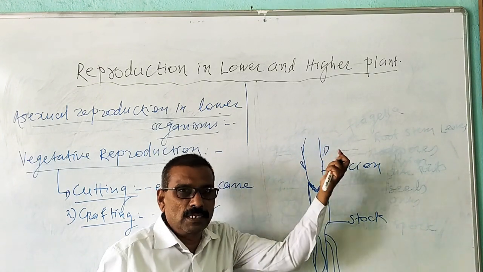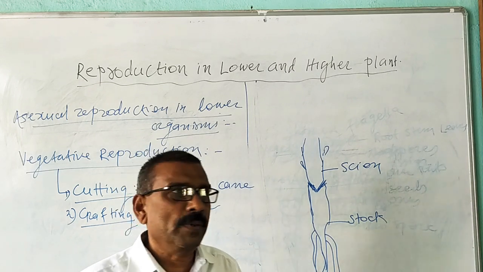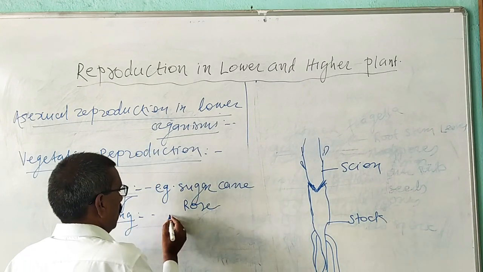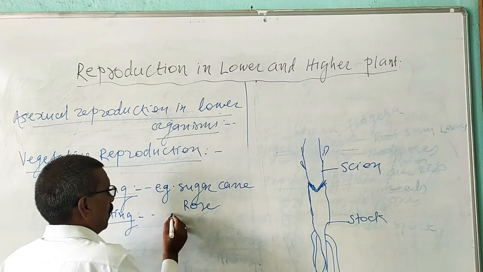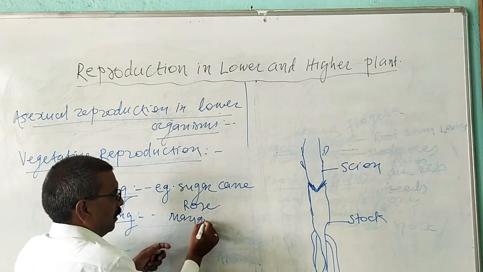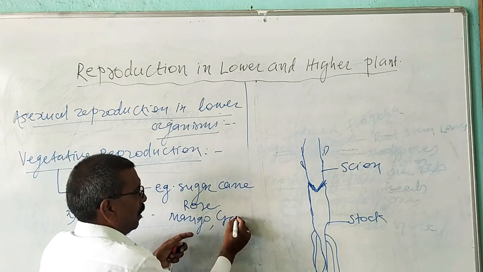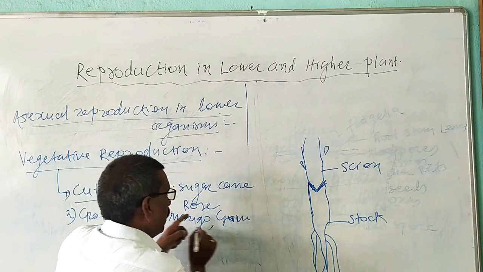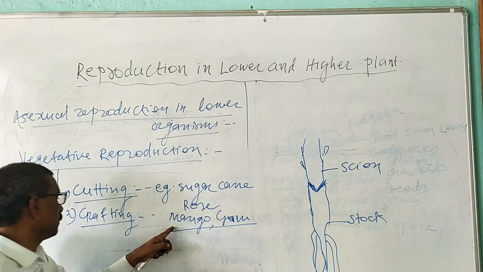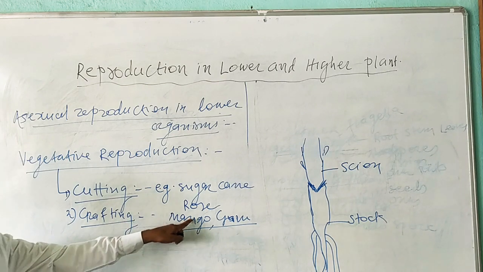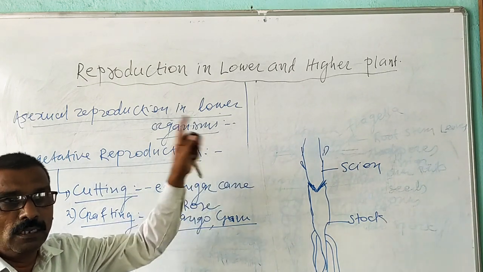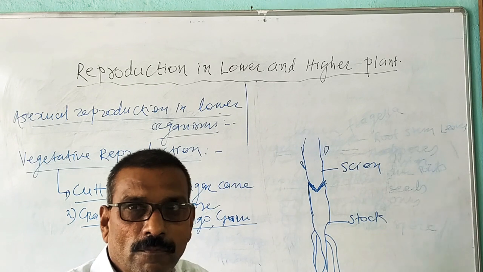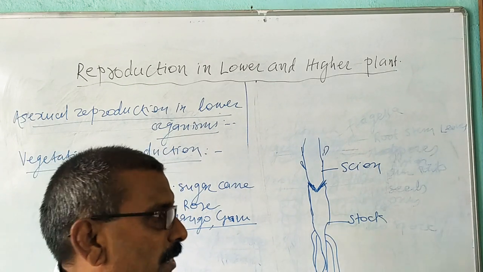This is known as grafting. Grafting is carried out in plants like mango, guava and apple. This reproduction is carried out artificially.